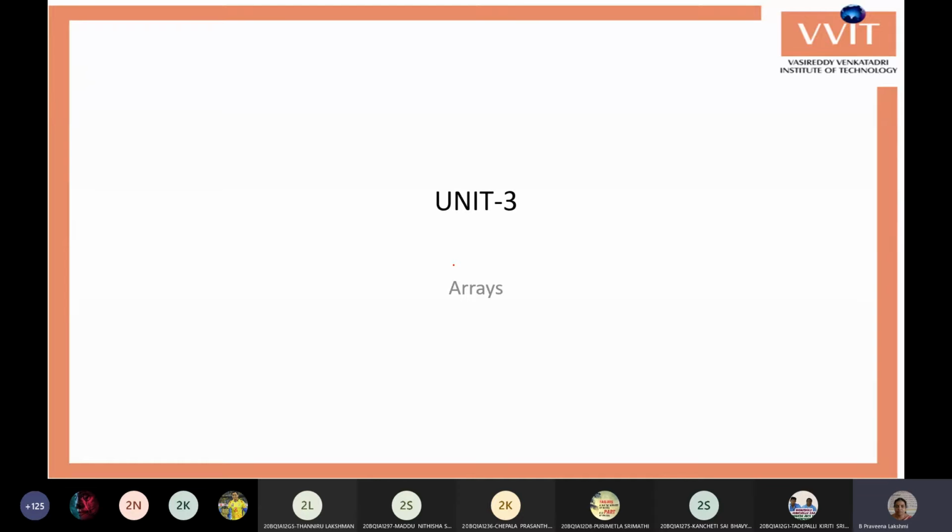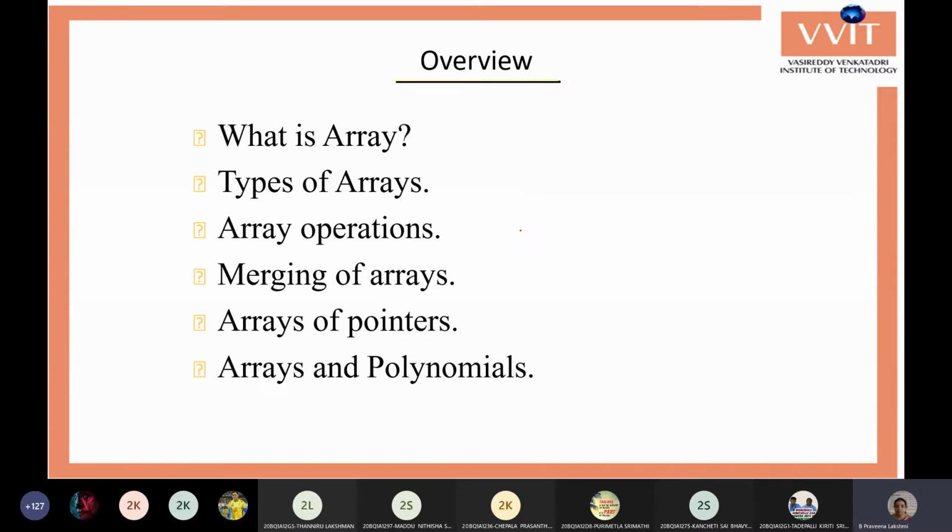We can define the array as a collection of elements of the same data type that are stored in continuous memory locations. So we can give this as a definition. Whenever elements of the same type are stored in continuous memory locations, that is called an array. Next.